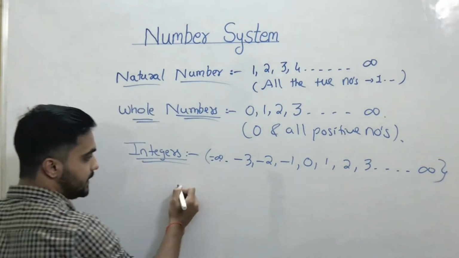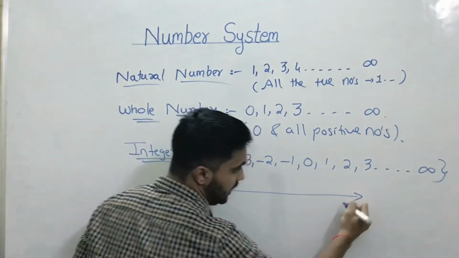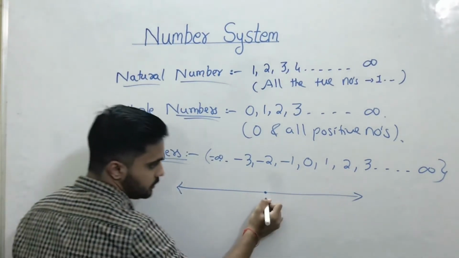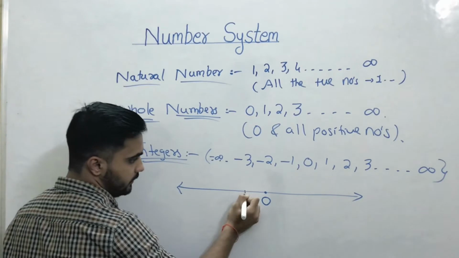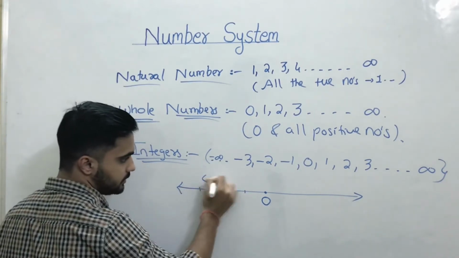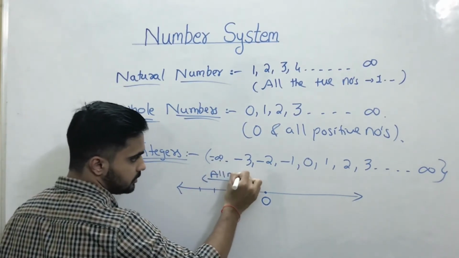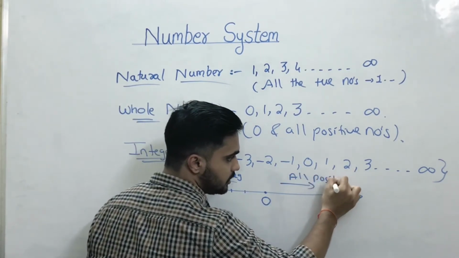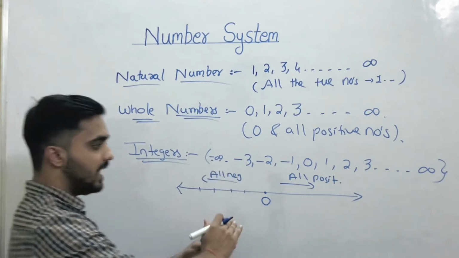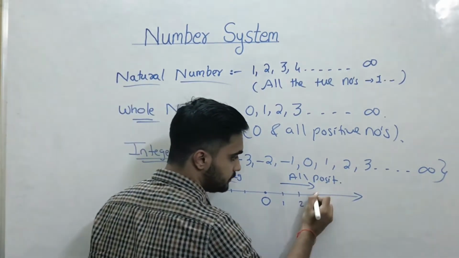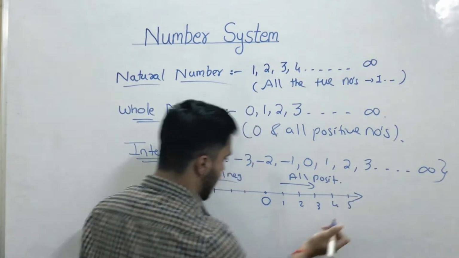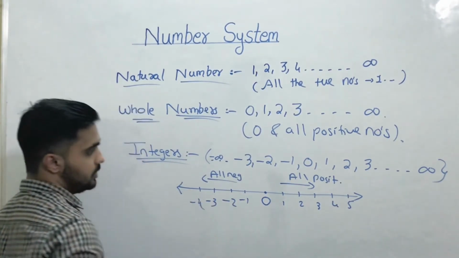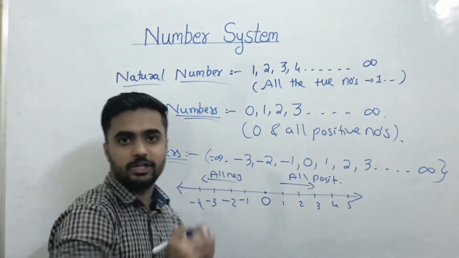And I can represent or show these integers on a number line. So this is the number line. So here we have 0. Here we have all negative numbers, and here we have all positive numbers. So on the right side of the number line we have all positive numbers, and on the left side of the number line we have all negative numbers. So these are nothing but integers.